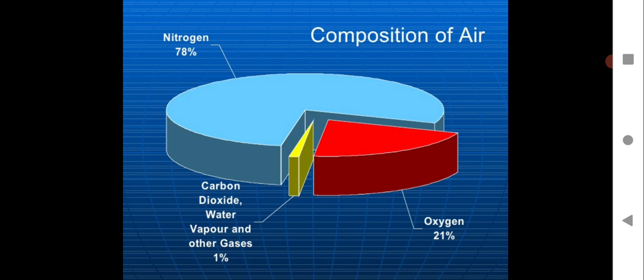Composition of the air, you will write in your notebook: 78% nitrogen, carbon dioxide, water vapor and other gases 1%, and oxygen 21%. This composition should be very clear in your mind, and you should know very well that air is a mixture of various gases, water vapor, dust particles and all that. How much is the content, you should know very well. So you just have to write in the notebook the composition of the air. You need not draw the diagram. At least mention in your notebook the composition of the air.